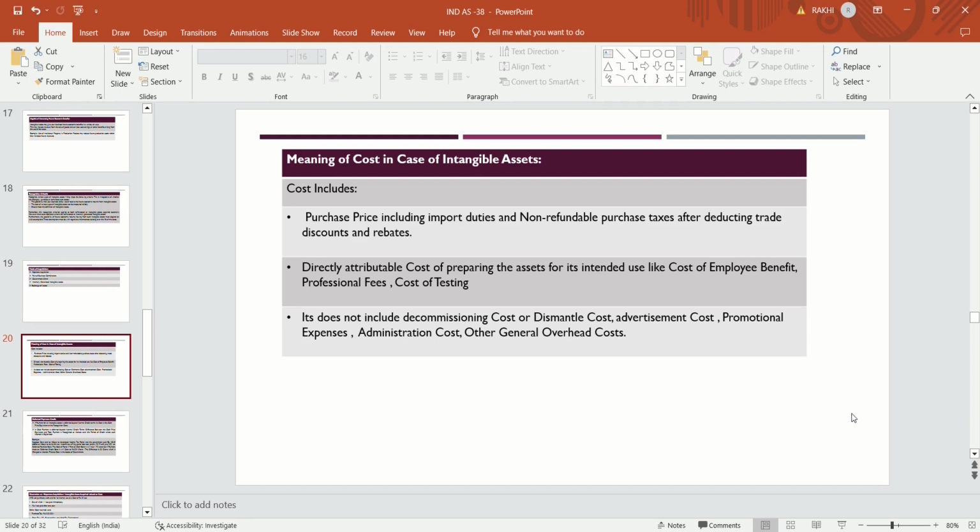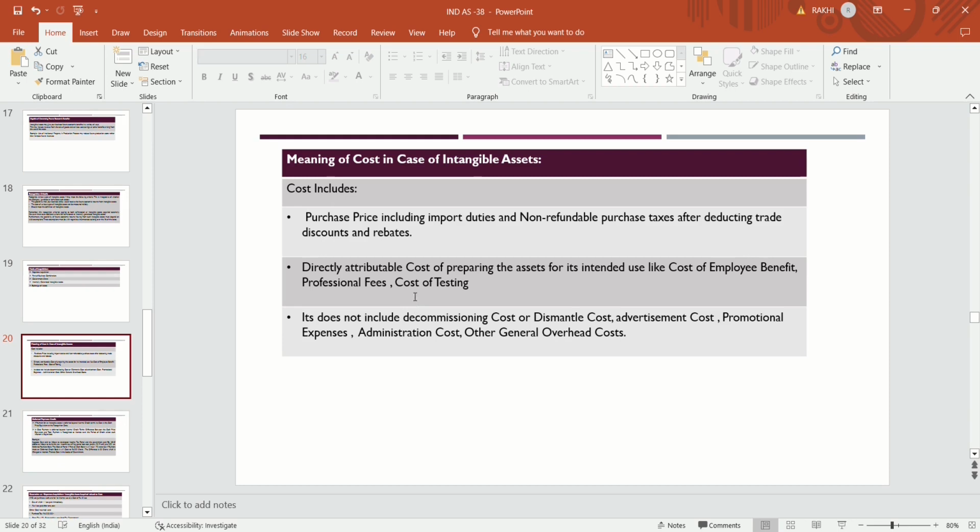So dismantling or decommissioning cost is not included, advertisement cost is not included, promotional expenses are not included, administration cost is not included, and other general overhead cost is also not included. These are out of the scope of the definition of cost of an intangible asset.